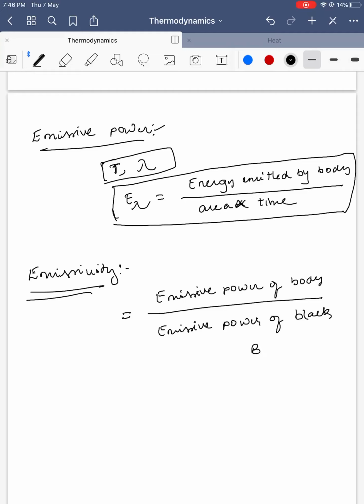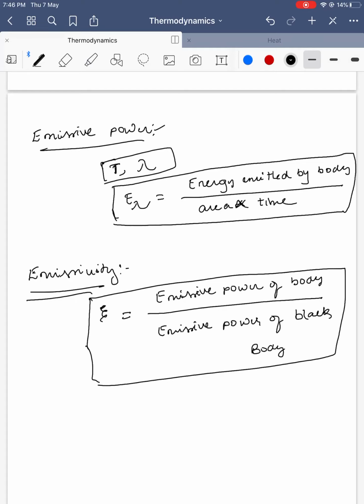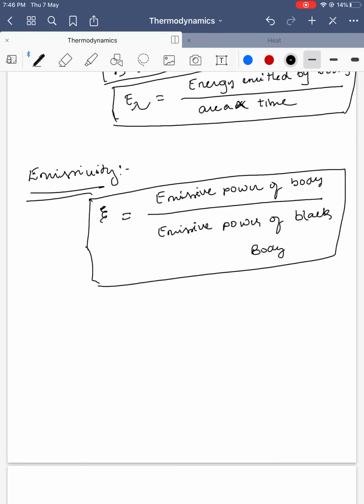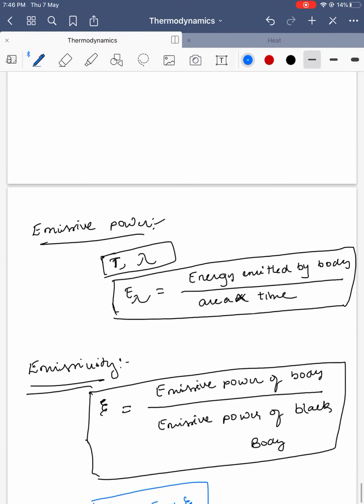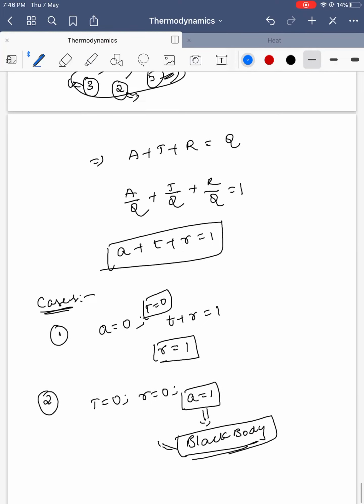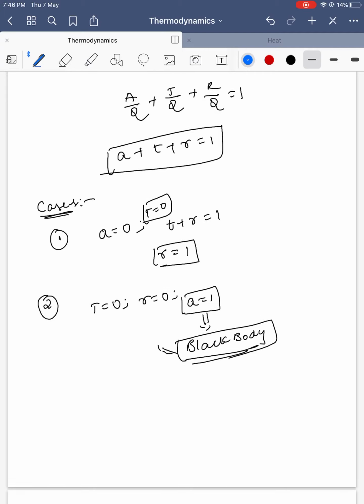This is denoted with epsilon. So if we want to know the emissive power of a body, E at a particular wavelength can be written as the emissive power of a black body at that wavelength times epsilon. So this is emissivity. In the next video we will discuss some important formulas, and how to get the emissive power of a black body also. Thank you.